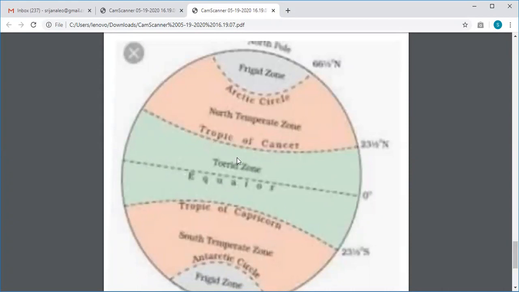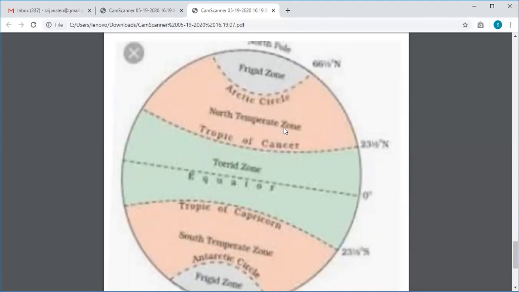All right. Next we have the temperate zone. You can see there are two: the north temperate zone and the south temperate zone. The north temperate zone is obviously in the northern hemisphere, and lies between the Tropic of Cancer and the Arctic Circle, 66.5 degrees north. It is a little blurry, please try and understand. This area is known as the temperate zone, and here the temperature is moderate. It is not very high, not very low. It's a pleasant kind of weather here.